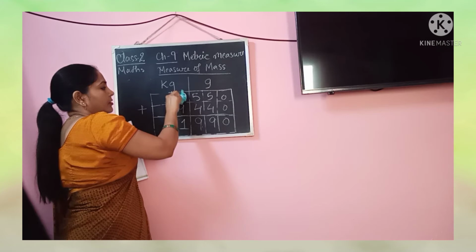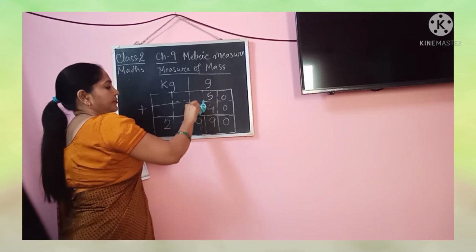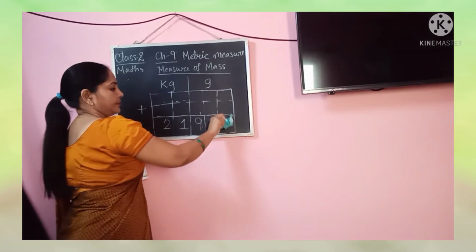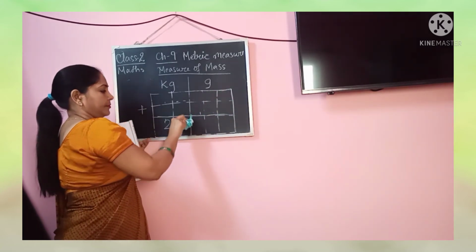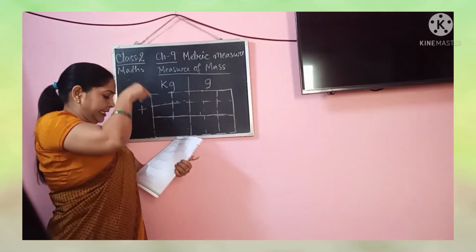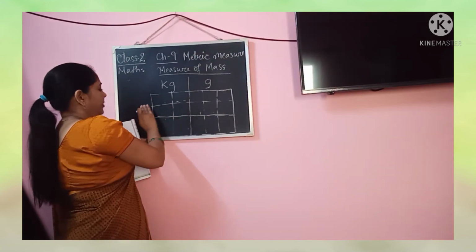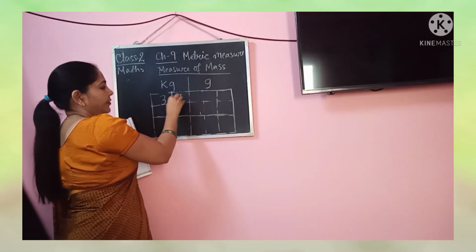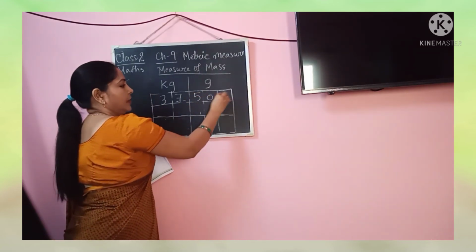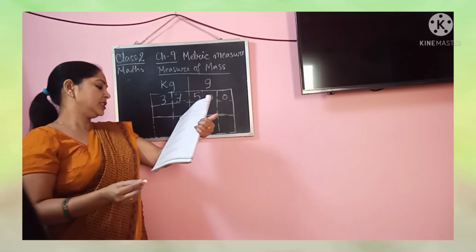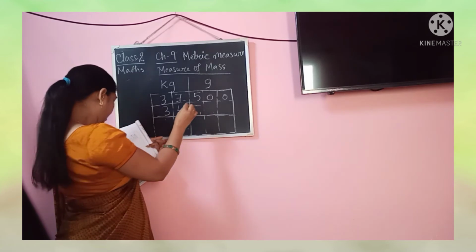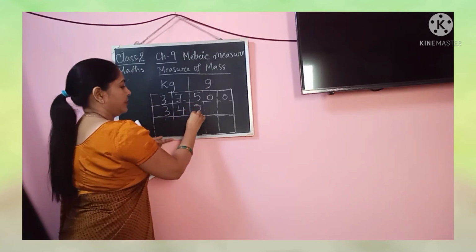So we will do that. Let us write the weight of both the girls. Bindu's weight is 37 kg 500 grams, and Indu's weight is 34 kg 200 grams.